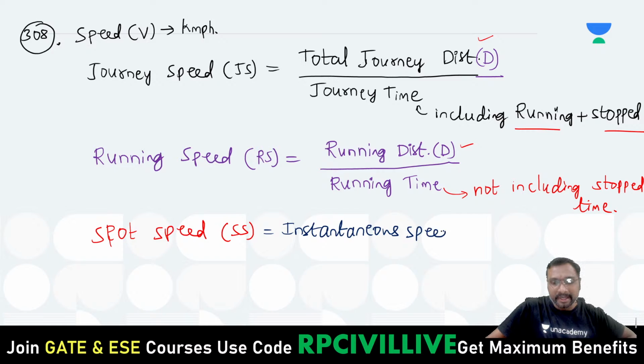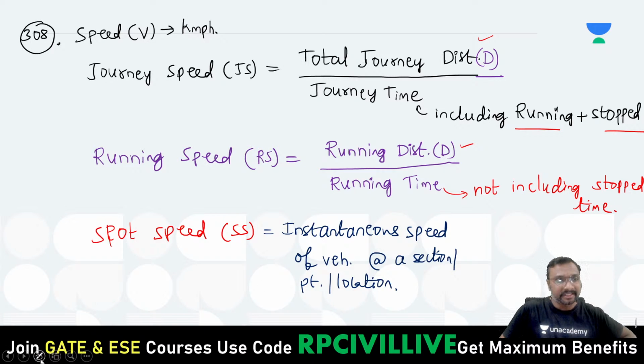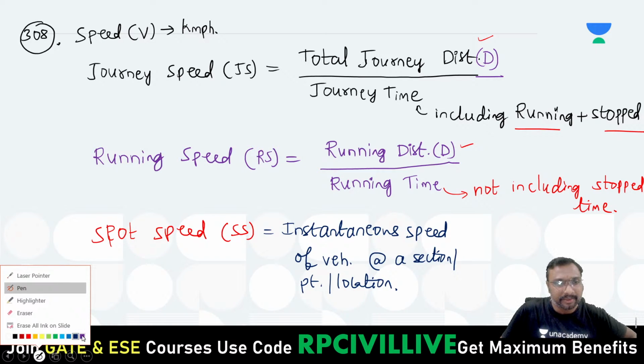It is nothing but your instantaneous speed of vehicle. Instantaneous speed of vehicle at a section or point or location. At a section or at a point or location, you can say, if you just observe, right? Like that. So these are the three different types of speeds we are having, right?